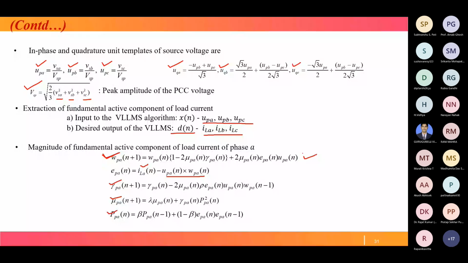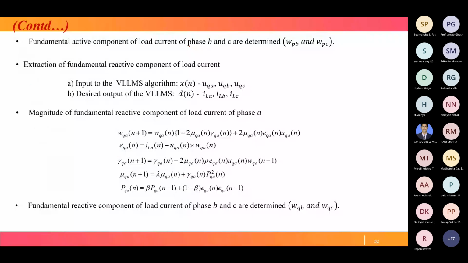Then comes WQA, WQB, WQC, the reactive component, so the extraction of the fundamental reactive component of load current. To extract it, we feed the reactive components UQA, UQB, UQC to the VLLMS algorithm instead of UPA, UPB, UPC, and our desired output is ILA, ILB, ILC.